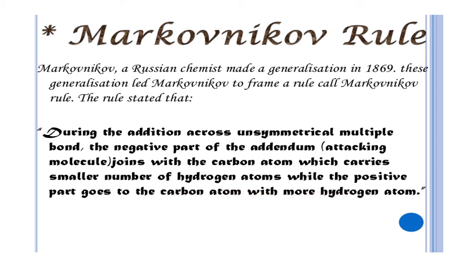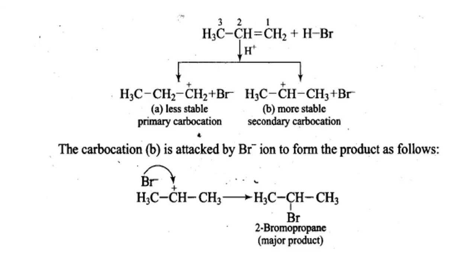Let us make it simple. Addition of HBr or HCl on an unsymmetrical alkene takes place such that the negative part of the adding molecule goes to the carbon atom of the carbon-carbon double bond which contains fewer hydrogen atoms. CH3CH=CH2 as usual, propene, with HBr. There I took HCl, now I am taking HBr, a hydrogen halide. Now, what happens here?